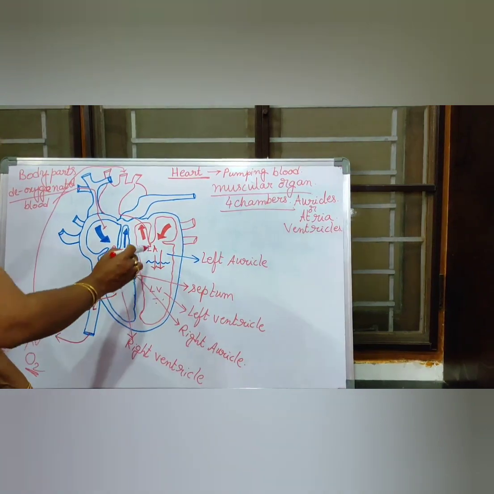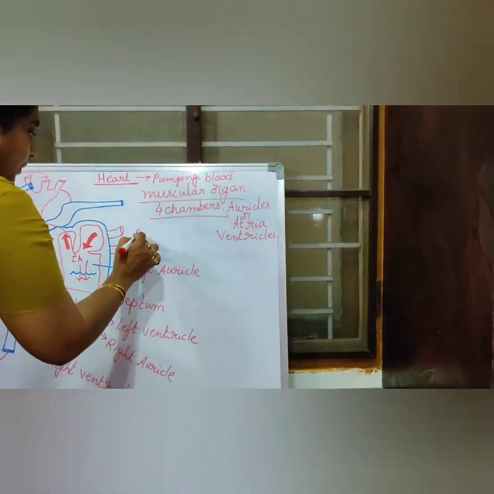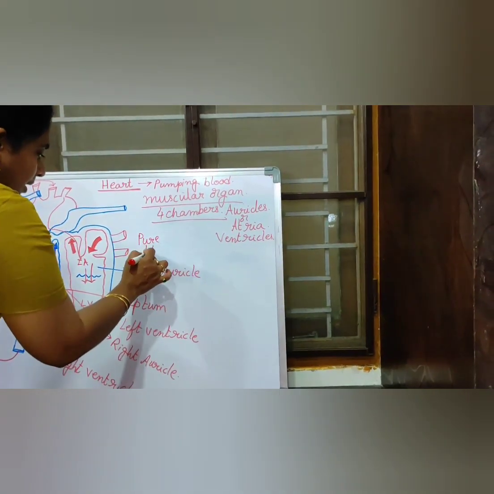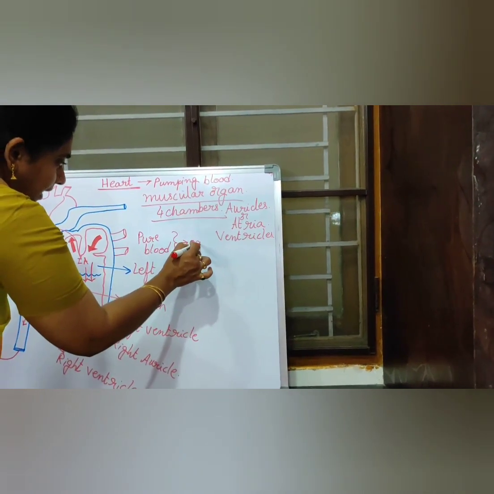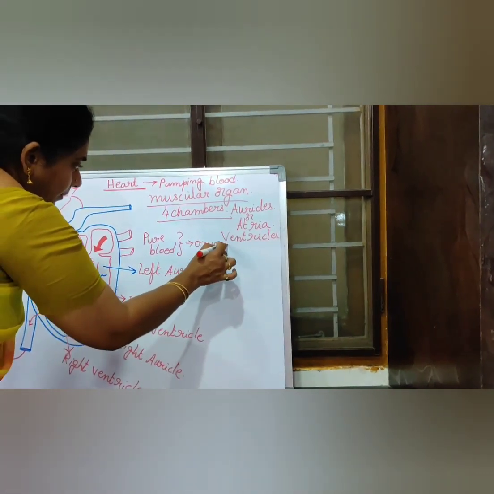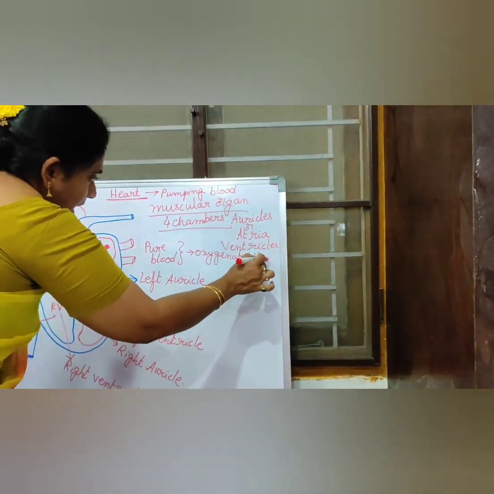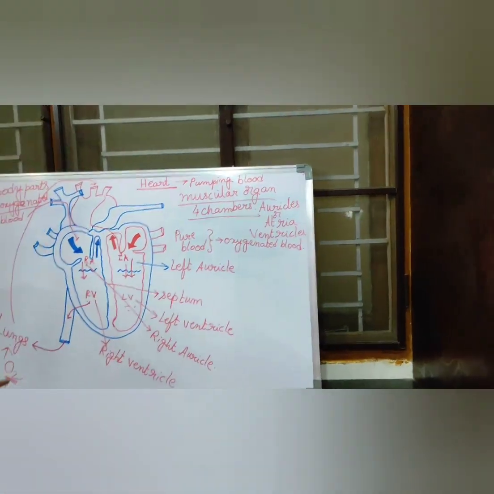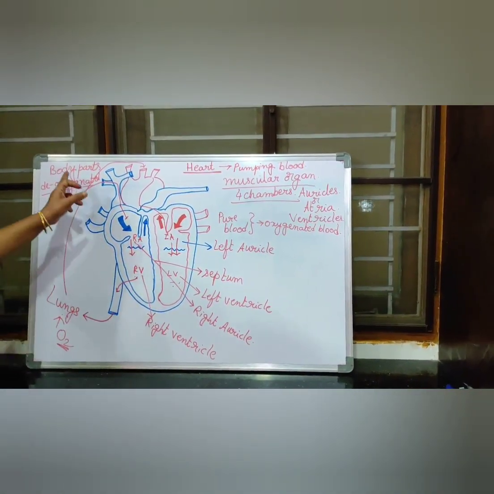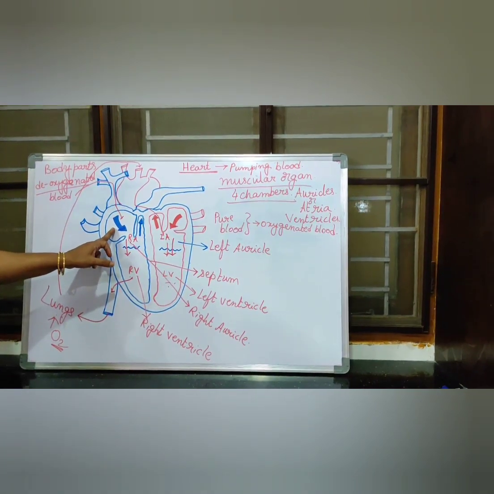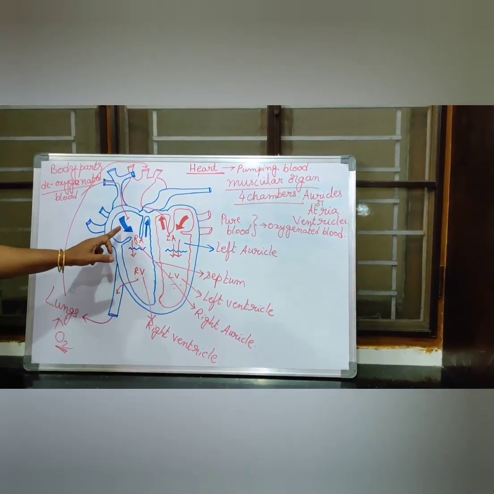Always the left side of the heart consists of pure blood. Pure blood means oxygen-rich blood, or oxygenated blood. Which percentage is more in this blood, children? The oxygen percentage is more. And the right side of the heart consists of deoxygenated blood. Deoxygenated blood means impure blood, carbon dioxide-rich blood, children.